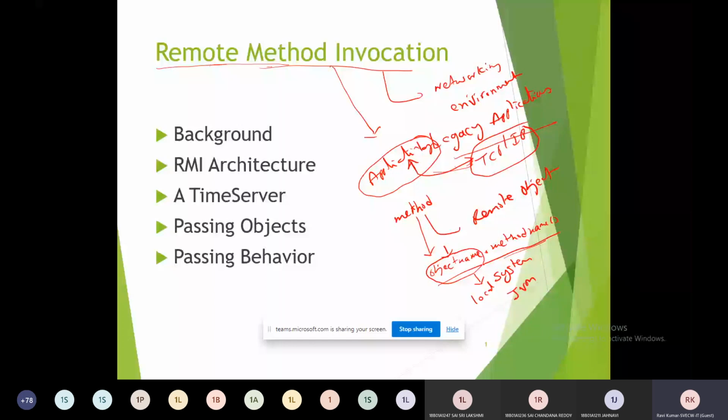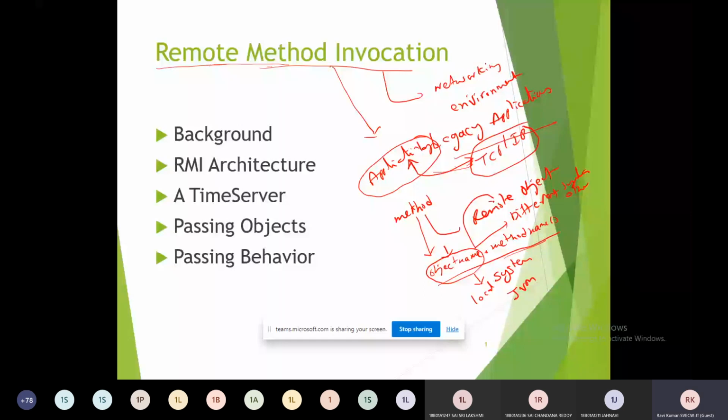But now there is a possibility that this object may exist in a different system, which is not the system where we are developing the application. Then that object is called a remote object.